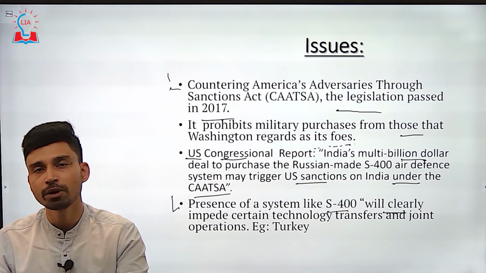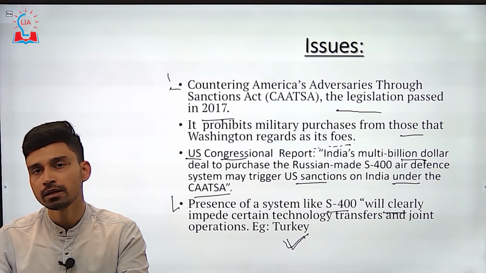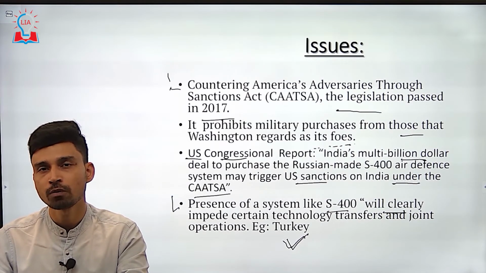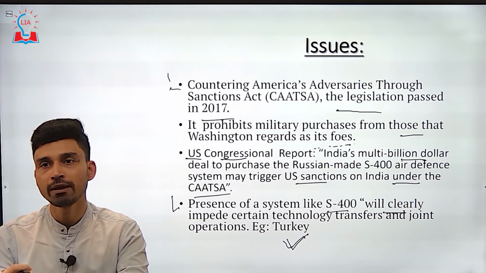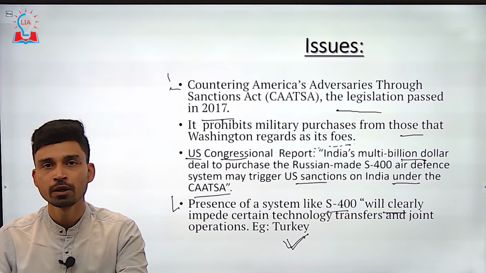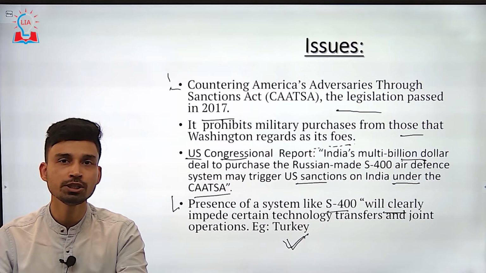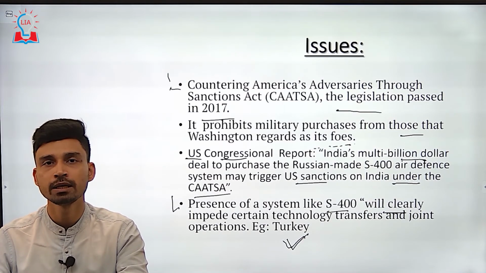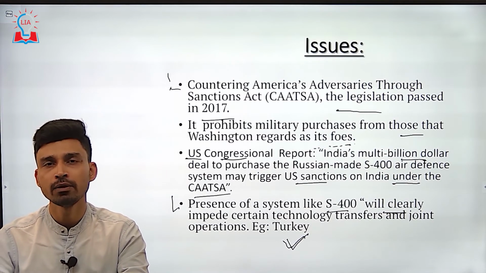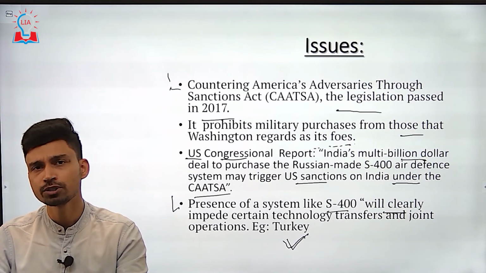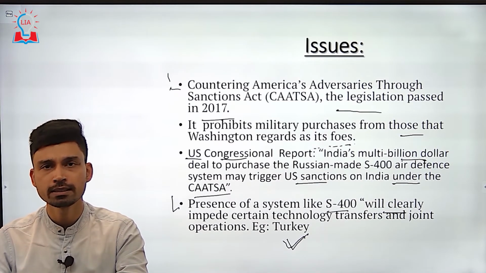Obviously the reason behind this is that the presence of a system like S400 can clearly impede technology transfers and joint operations between the US and India. This can be seen from the example of Turkey: when Turkey imported the S400 defense system from Russia, the US imposed sanctions and actually banned the export of F-35 aircraft from the USA to Turkey, on the ground that American and Russian warfare technologies cannot coexist in any country, because America believes Russian technology can be used to gather intelligence on how complex American aircraft work.